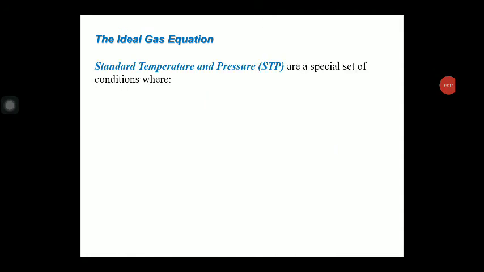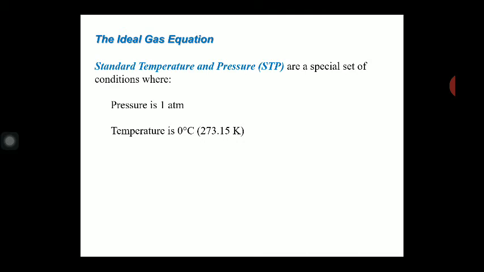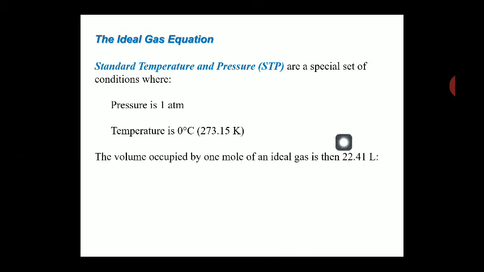Now we have to take the STP condition, standard temperature and pressure condition, and a special set of the condition where pressure is taken in 1 atm, the temperature is 0 degrees Celsius, that is 273.15 Kelvin, the volume occupied by 1 mole of ideal gas is 22.4 liter. आपको मालूम है STP conditions पर किसी भी गैस का जो क्वांटिटी होती है वो 22.41 लीटर होती है. So this is the constant quantity that you have to remember always. When the pressure is given, temperature is given, the quantity of the ideal gas taken 22.41 liter.